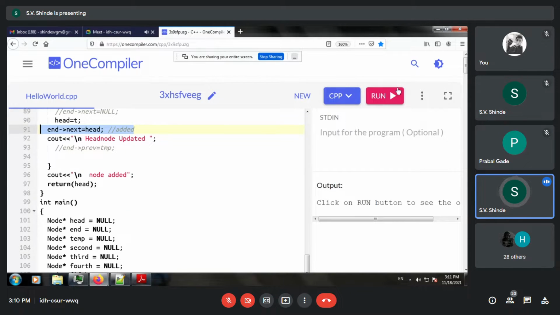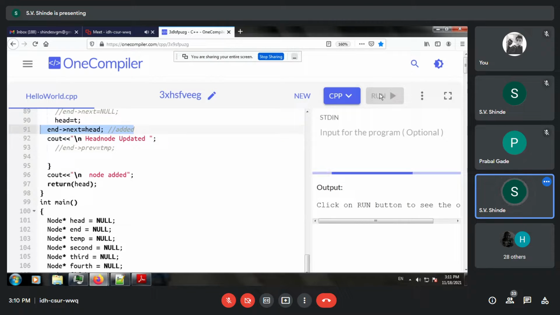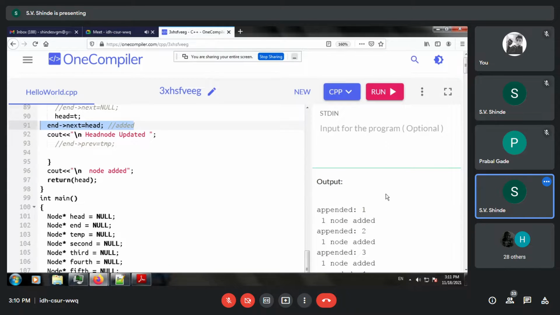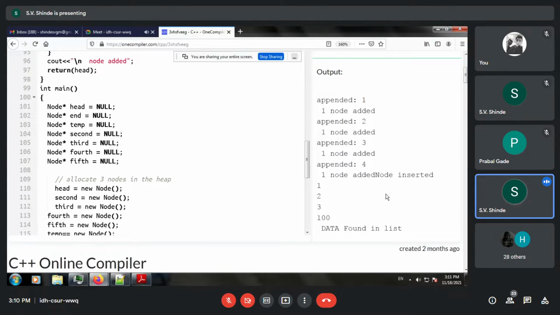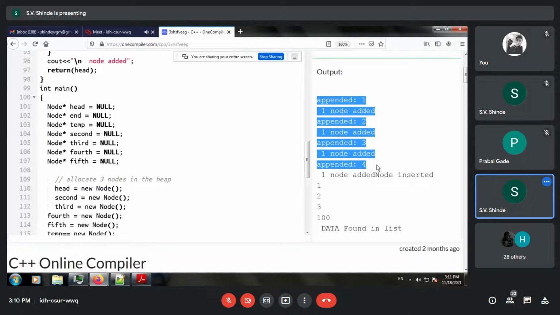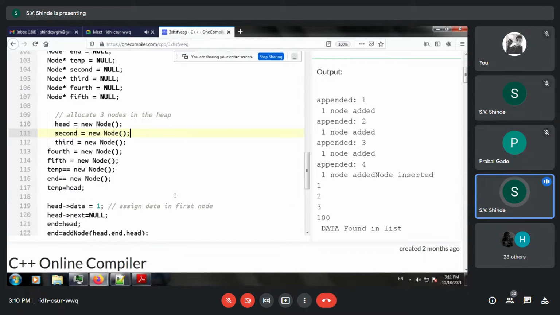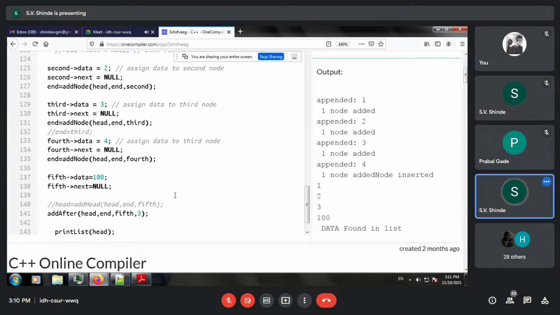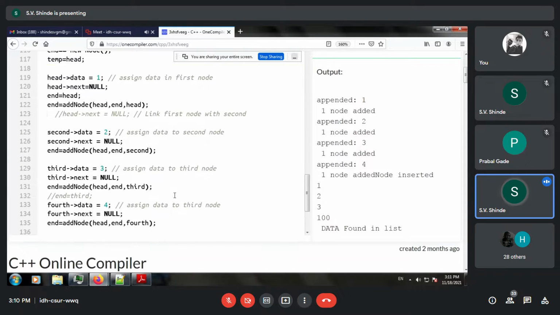Now let us run the program and check whether it runs for us. You see it is appending the contents, 1 2 3 4 are added. Then we insert another element, 100, after 3. So what is the program about? You can see over here in the main program.